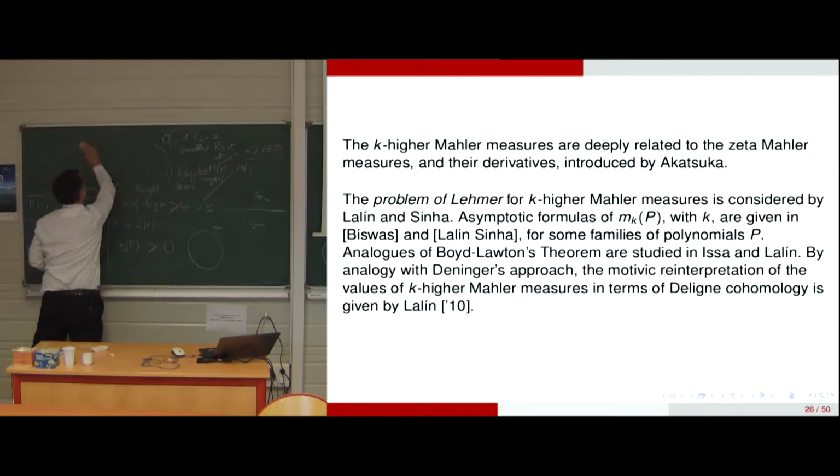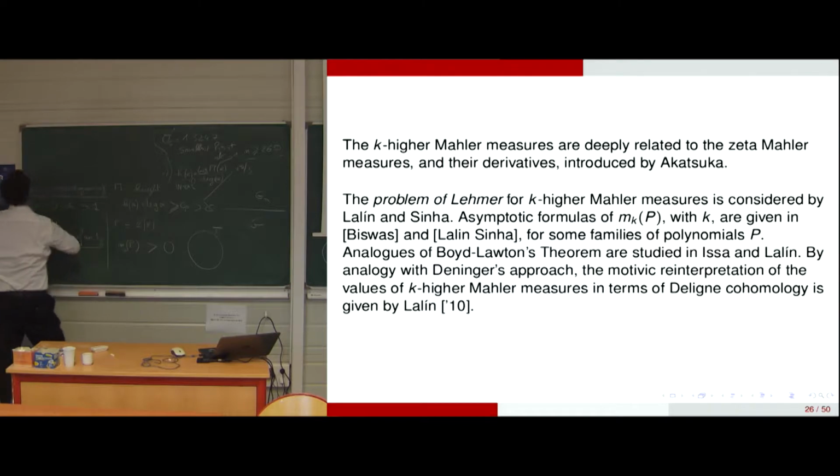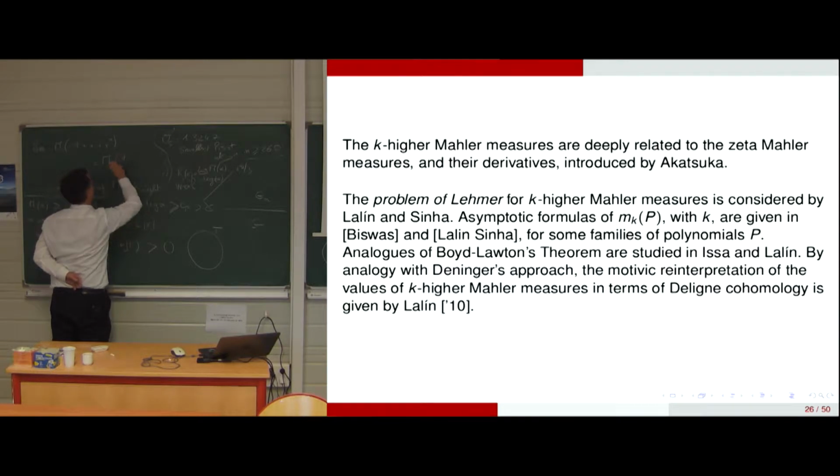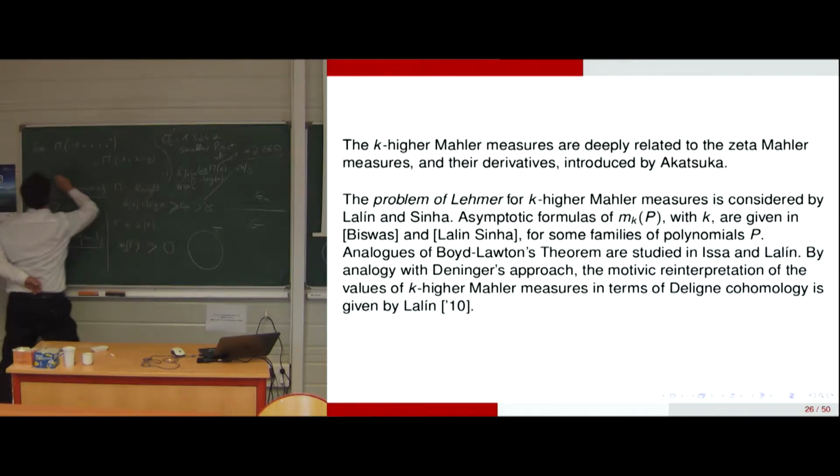I wrote very briefly at the end that the limit of the Mahler measure of 1 minus 1 plus x plus x^n is a Mahler measure, in the sense of Jensen's formula, with two variables: the Mahler measure of minus 1 plus x plus y, when n tends to infinity.